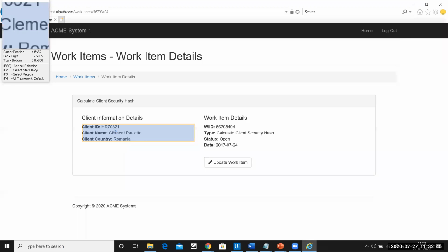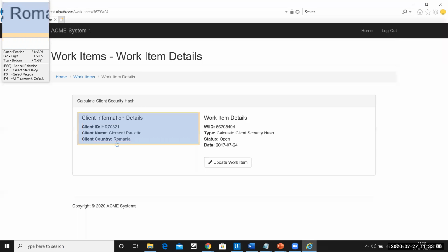You can't fetch only a single piece of information using get text. If you want only a single piece of information, you can use get OCR text, put a boundary across it, screen scraping probably, and get only client ID, only client name, and only the country, Romania.